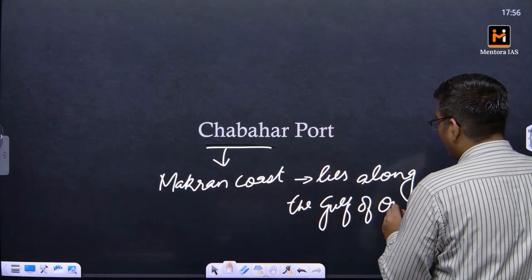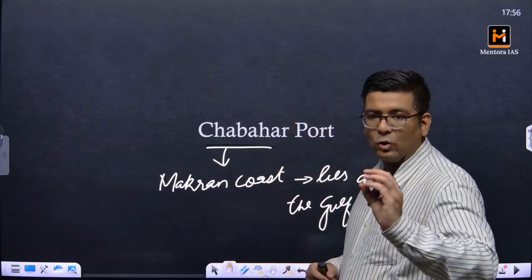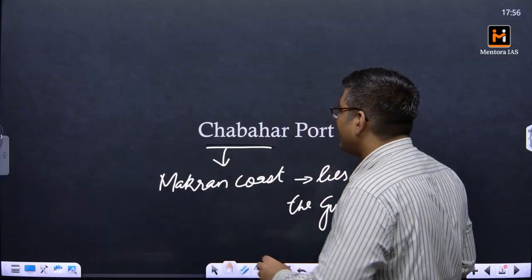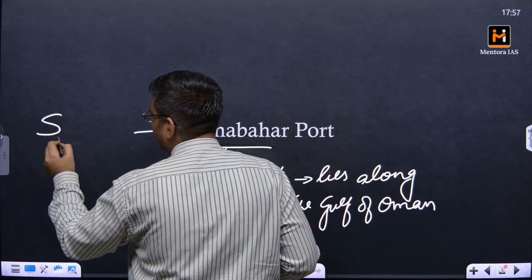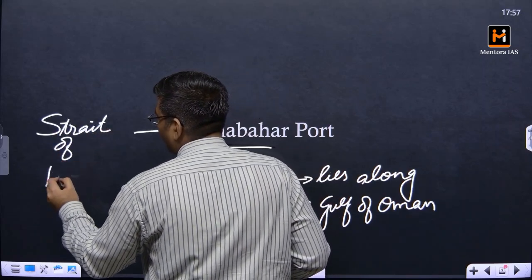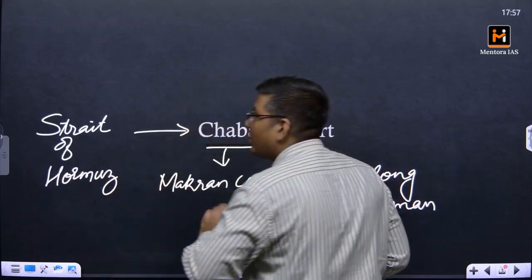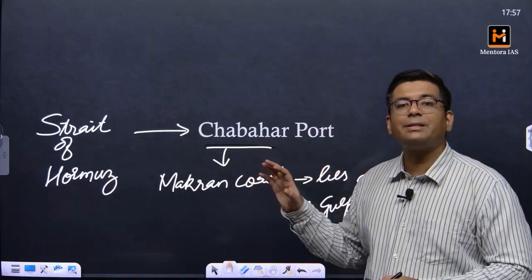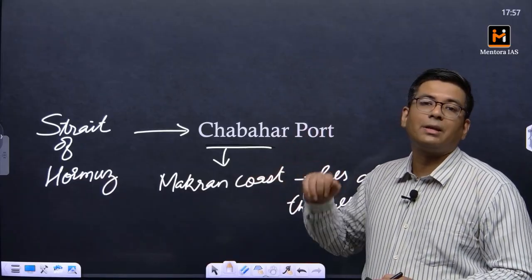Now with respect to this particular port, Chabahar, it is located in such a strategic position that it has very close proximity to one of the most important trade routes of the world, called the Strait of Hormuz. It lies just beyond it. And this is a very important and strategically vulnerable entry point of India towards Afghanistan and Central Asia.